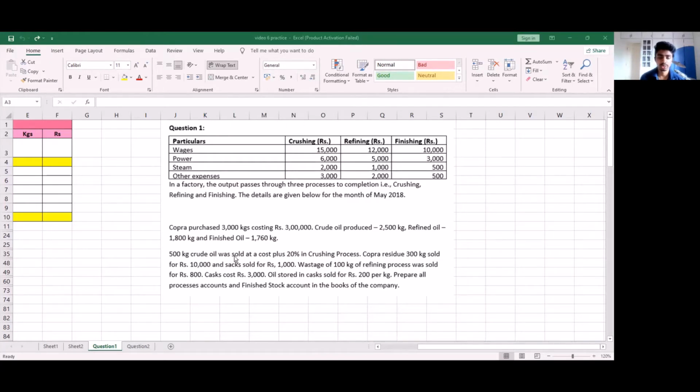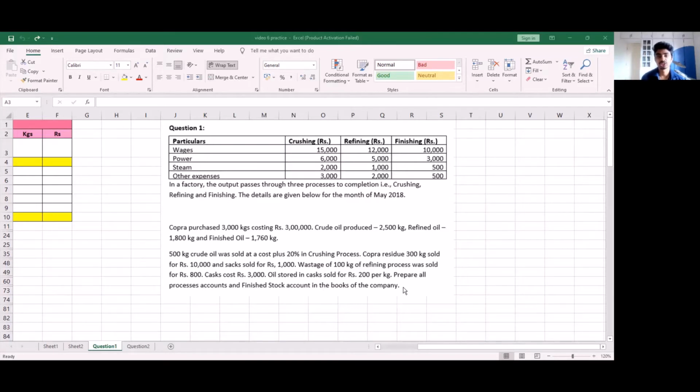500 kg crude oil was sold at a cost plus 20% in crushing process. Copra residue 300 kg sold for rupees 10,000 and sacks sold for rupees 1,000. Wastage of 100 kg of refining process was sold for rupees 800. Casks cost rupees 3,000. Oil stored in casks sold for rupees 200 per kg. Prepare all processes account and finish stock account in the books of the company.